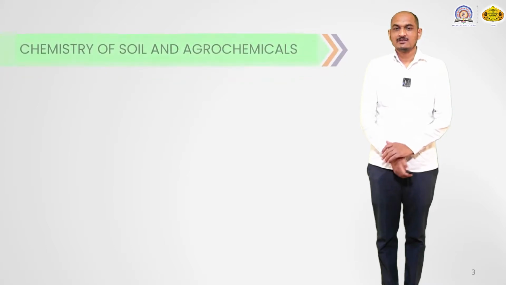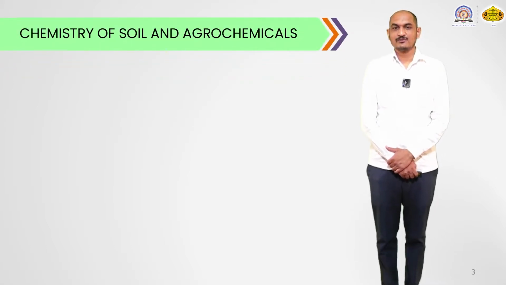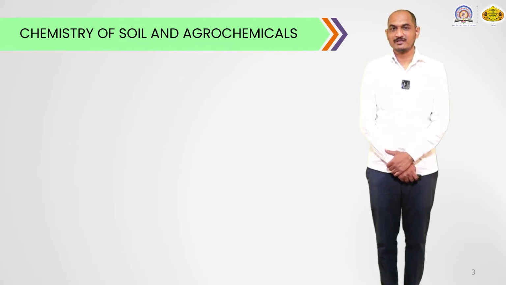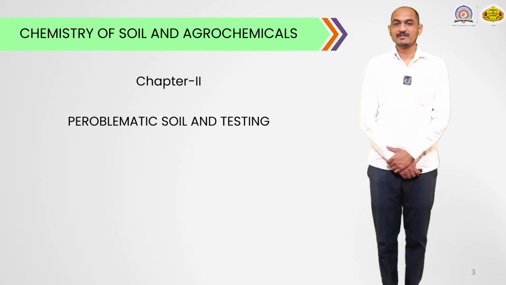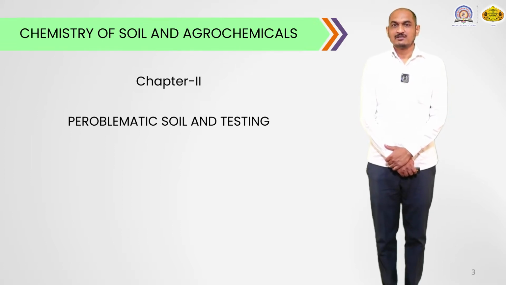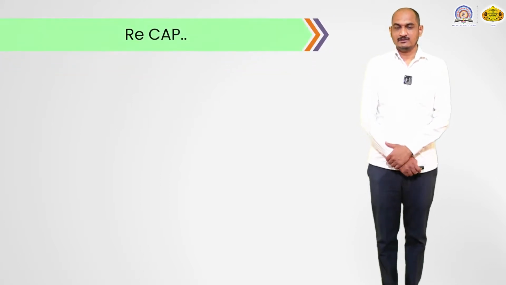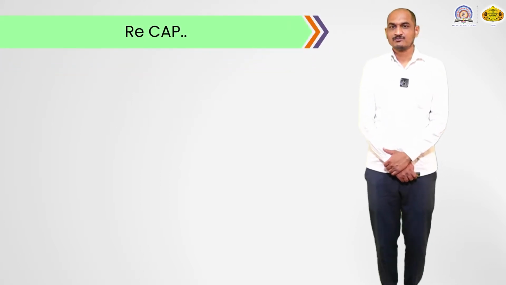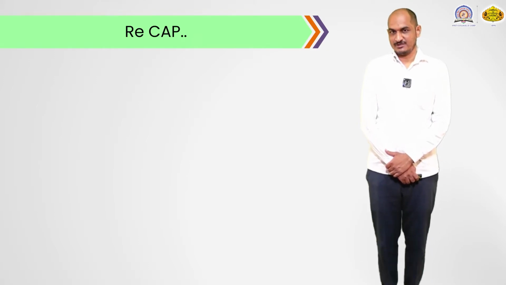We know that we have already started our course Chemistry of Soil and Agrochemicals, and we had already started chapter 2, that is, the problematic soil and testing. In today's session we continue this chapter, and before starting we take a quick recap of our previous session.